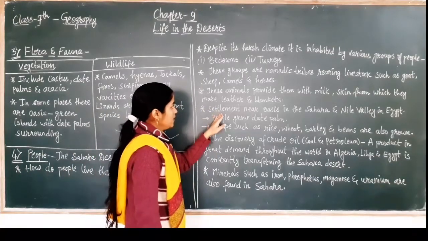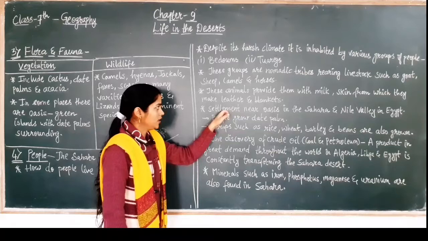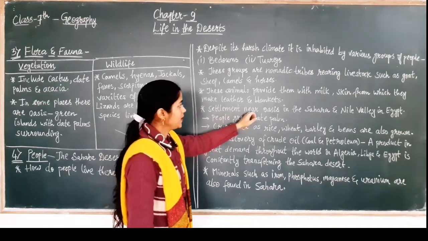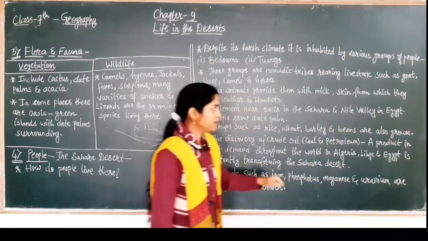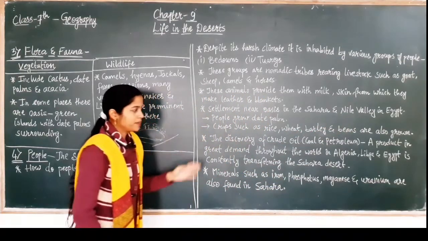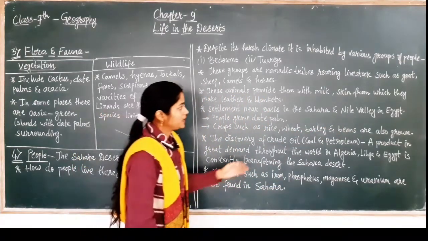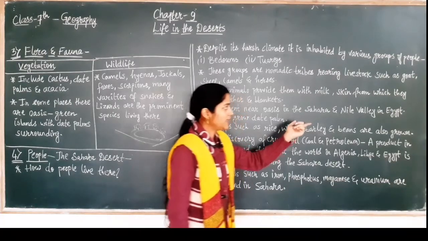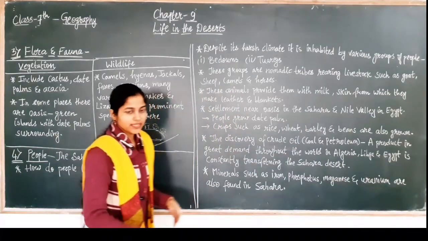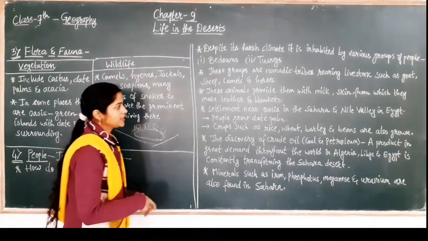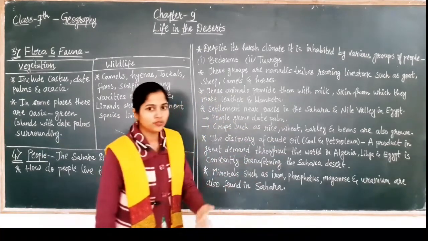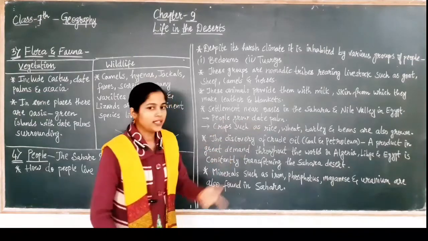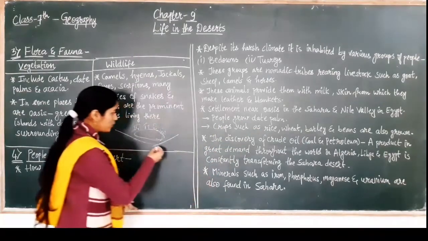The next point is settlement near oases in the Sahara and the Nile Valley in Egypt. People in the Sahara Desert and Nile Valley settle near the oasis. People grow date palms around the oasis, as I have told earlier.